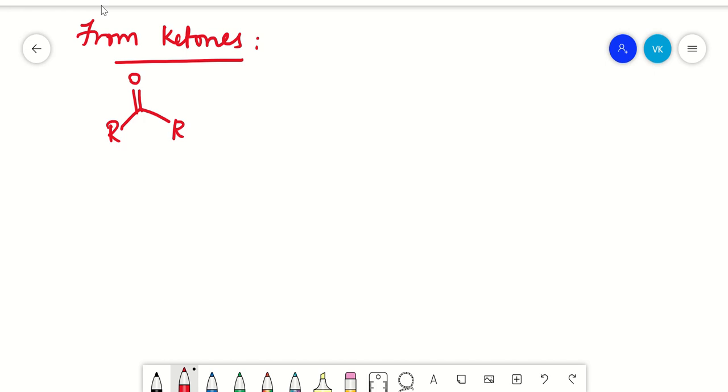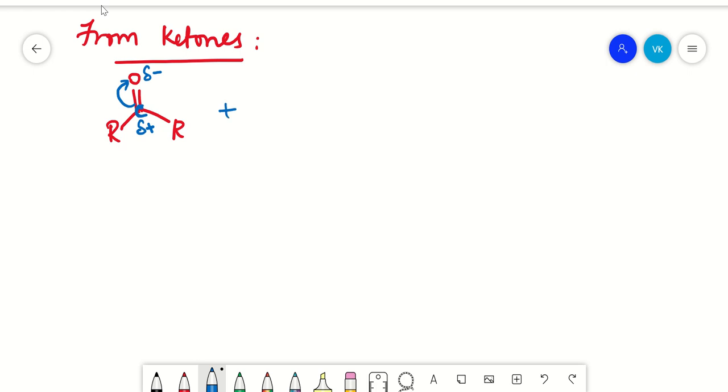The carbon present here is an electropositive carbon because the oxygen will tend to attract the shared pair of electrons towards itself. So thereby this carbon will attain a partial positive charge and the oxygen will attain a partial negative charge.